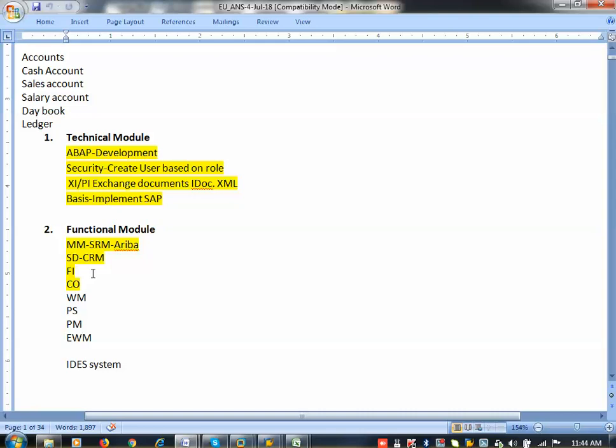Mother will always go and purchase the product. Whatever is purchased by the mother, father has to pay the price. So that is accounts payable, always expense. Father is receivable, mother is payable. So when you come to SD, it is father, and MM is mother, we can say. Without father, without mother, sons or children will not survive.